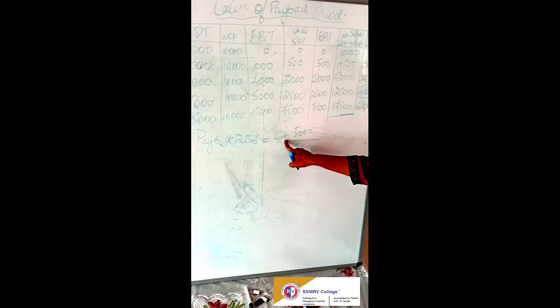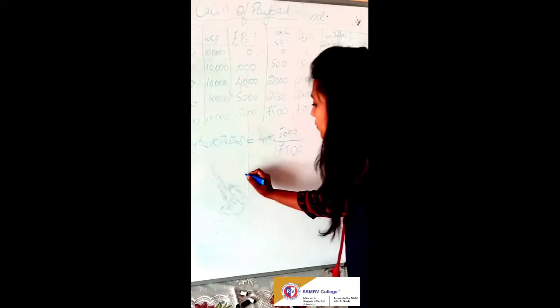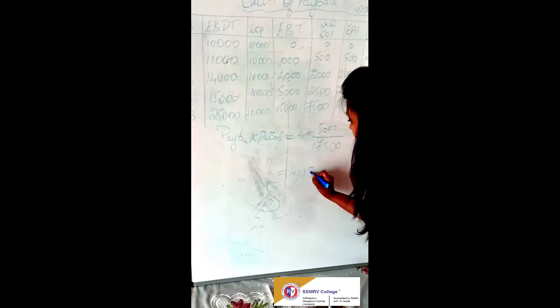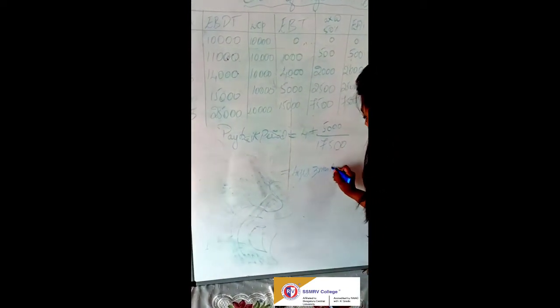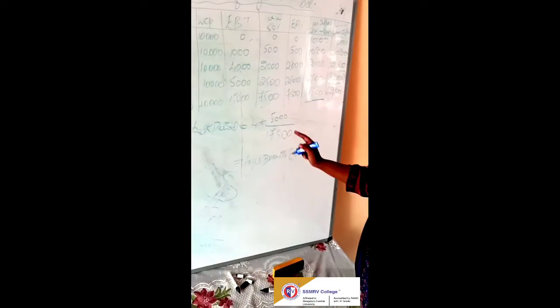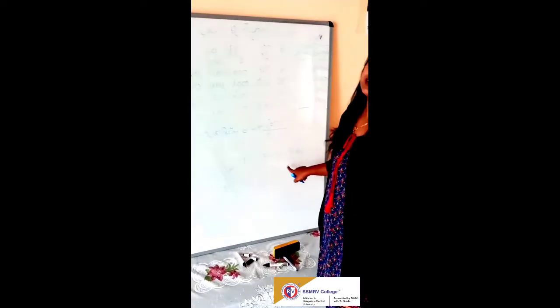So 4 plus 5,000 divided by 17,500, you will get the answer 4 years, 3 months and 13 days. So the payback period for this machine is 4 years, 3 months and 13 days.